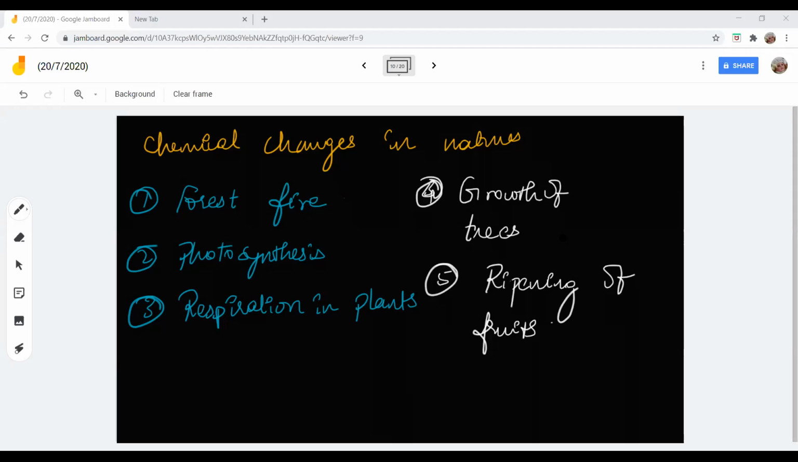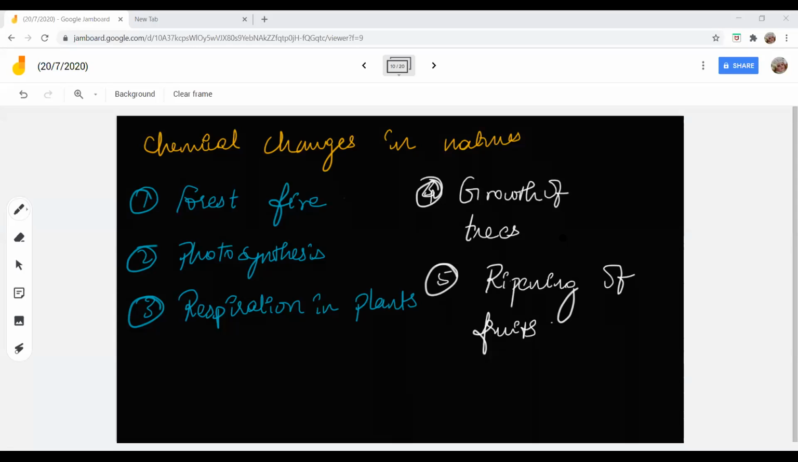Also, the ripening of fruits is a natural process, right? What happens in a tree? The fruit ripens, and from the tree the fruit falls. That is a natural process. But what do we do? Because of population growth, we need to feed them with food. So we pluck the unripe fruit from the trees, keep it in a room, spray chemicals, and do artificial ripening of fruits. We are changing nature's process.